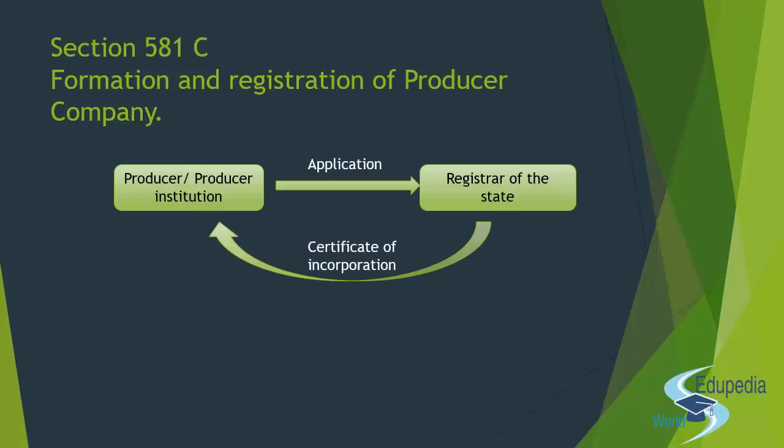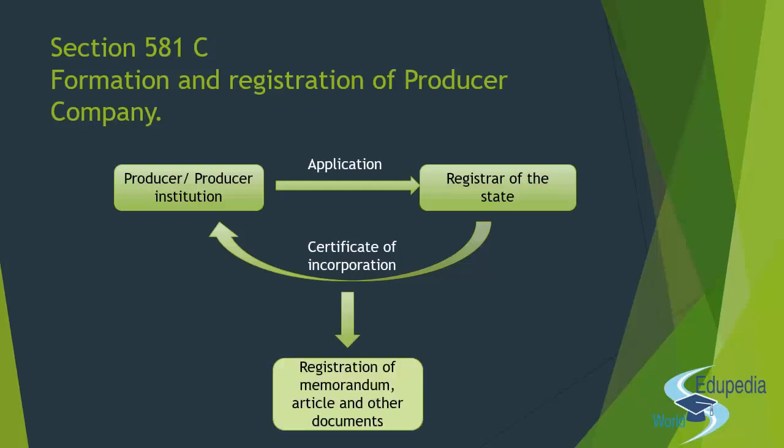After being satisfied that they comply with the provisions of the Act and the 3 specific requirements, they issue the certificate of incorporation. And this has to be done within the limit of 30 days, right? So when they issue the certificate of incorporation, they register the memorandum, the article and other documents of the company, right?